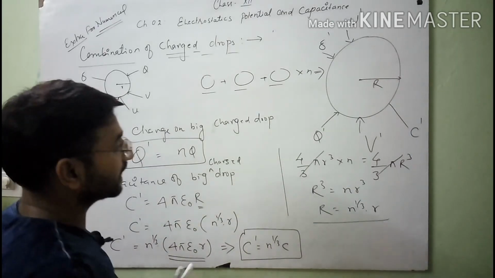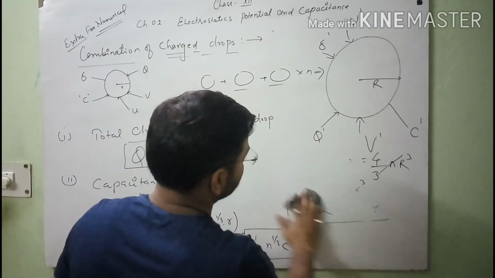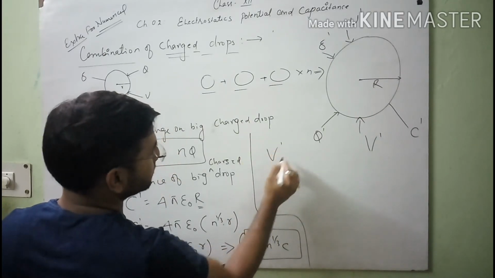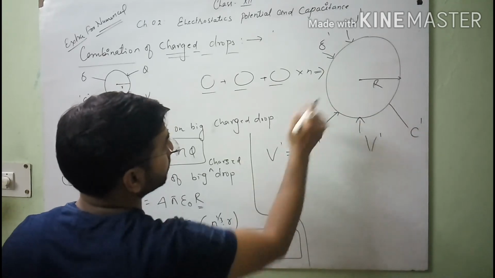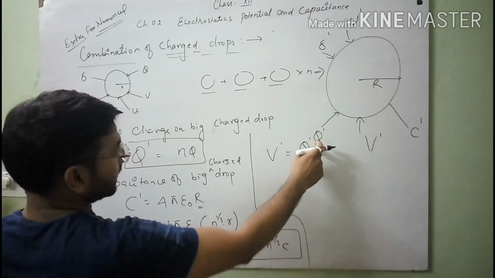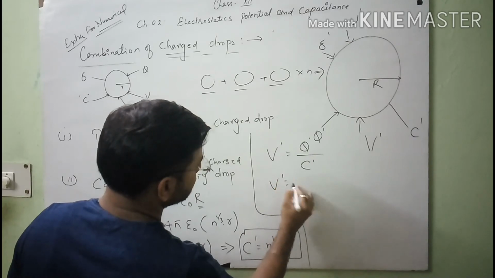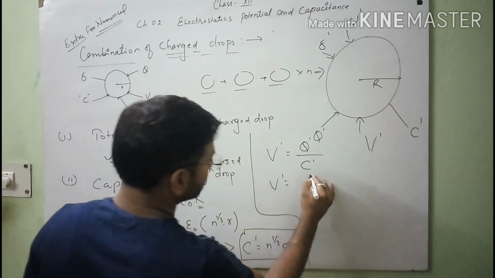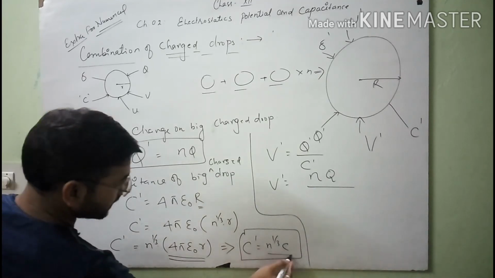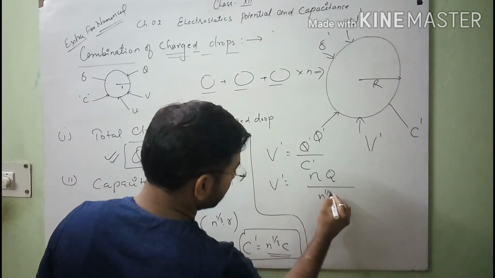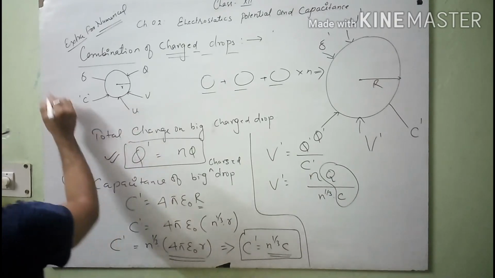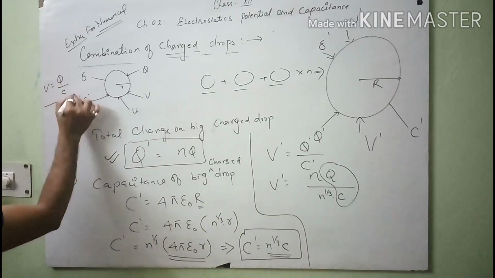Next, the electric potential. The electric potential of the big drop, V dash, equals the charge stored divided by its capacitance. So V dash equals n into q over n to the power 1/3 of C. And q upon C is the electric potential of the small drop.